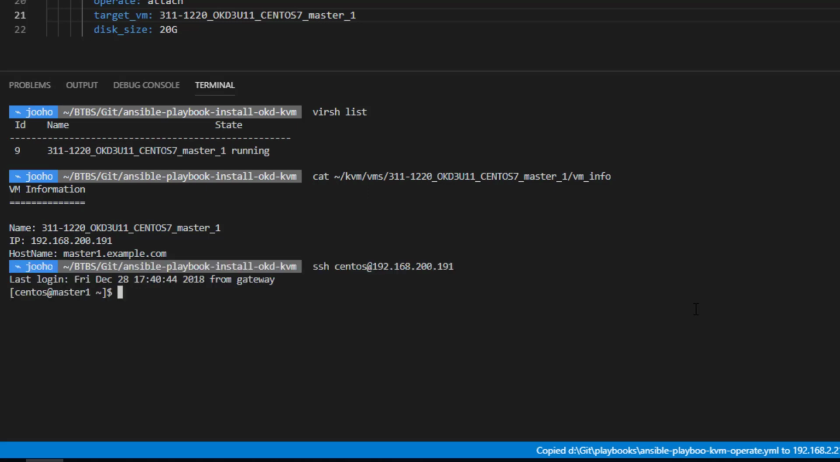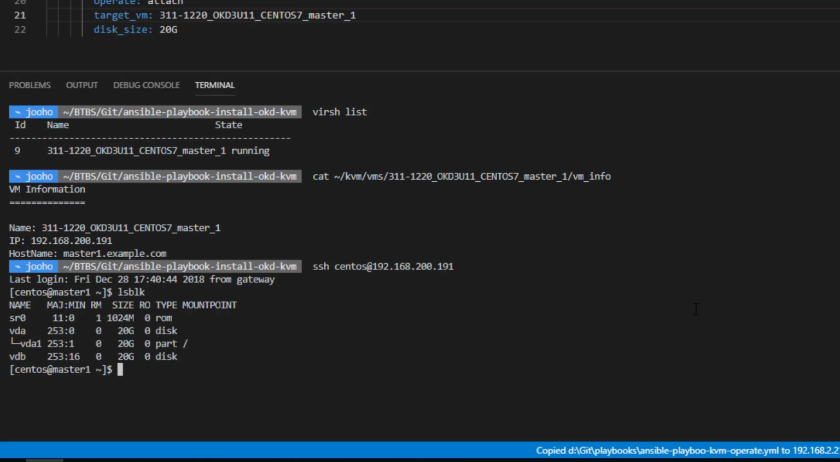Okay, we are inside the VM now, and check lsblk. As you see, there is sdb and 20 GB. So the storage is successfully attached.